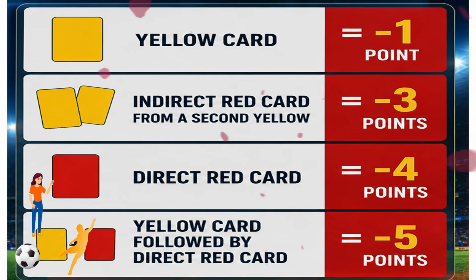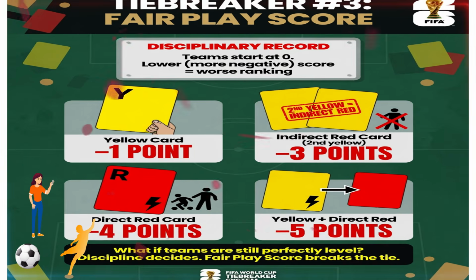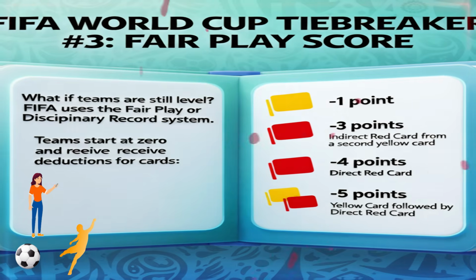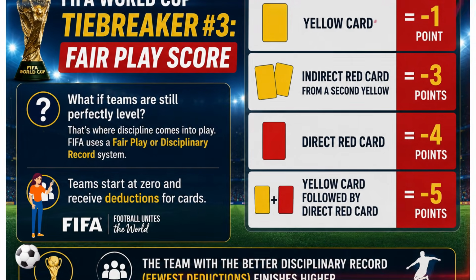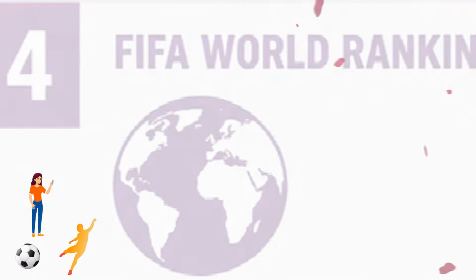An indirect red card from a second yellow equals minus 3 points. A direct red card equals minus 4 points. A yellow card followed by a direct red card equals minus 5 points. The team with the better disciplinary record, that is, the fewest deductions, earns the higher position. So every yellow card can potentially matter.